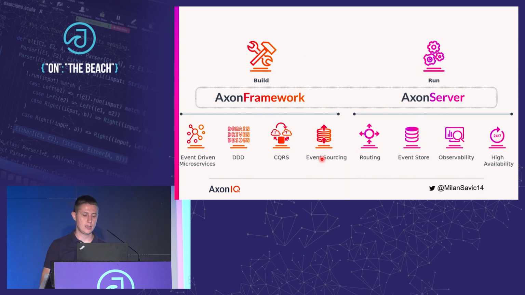This is all nice when we are speaking in terms of single JVM. However, if we want to distribute our application, so if you want to have more than one Axon Framework application in our system, we need some infrastructural component to tie all those applications together. At Axonic, we are also building Axon Server, which is basically used to route all these three types of messages through our system, but it is also used to store those events in the event store.